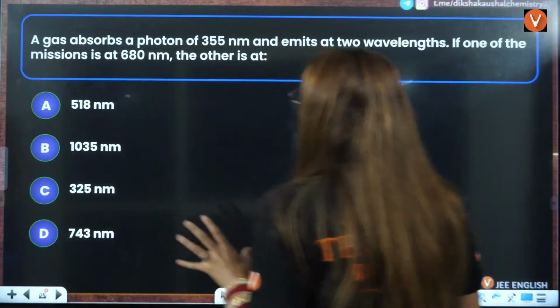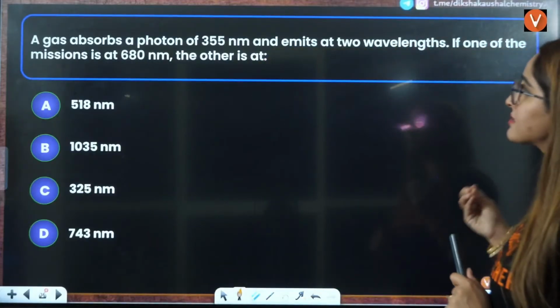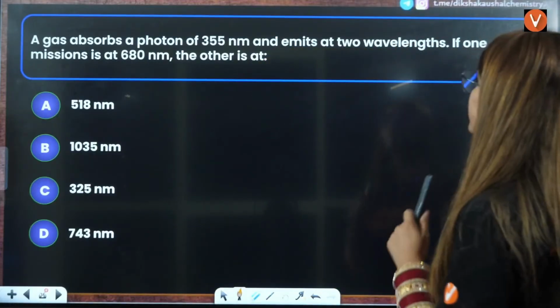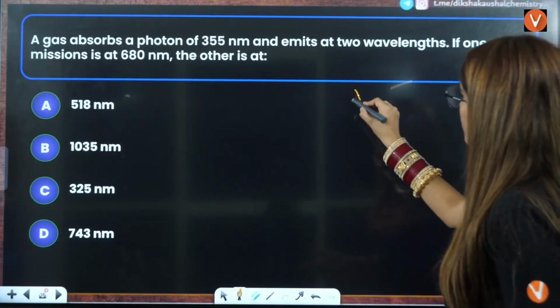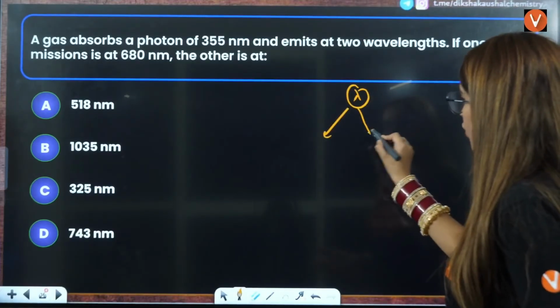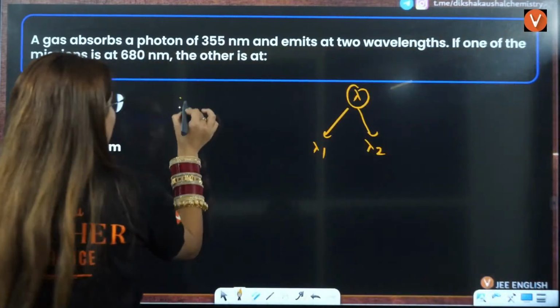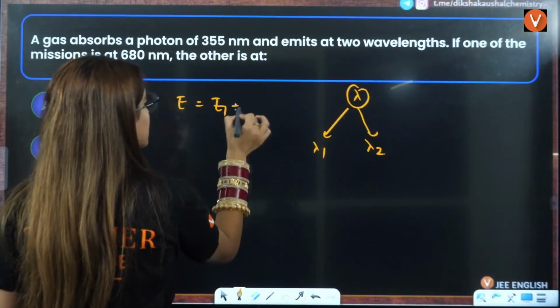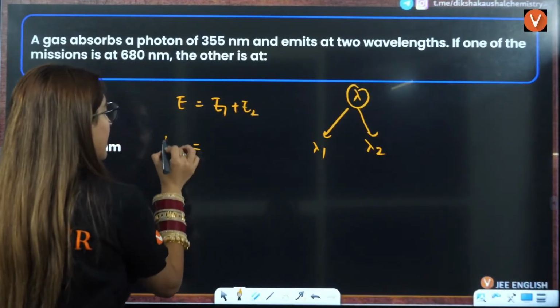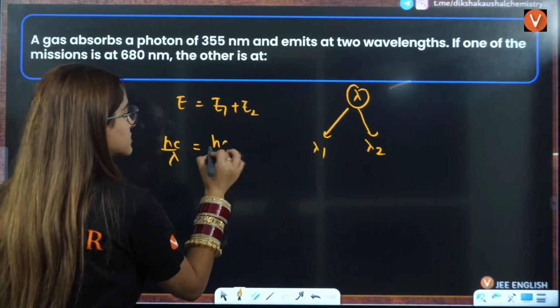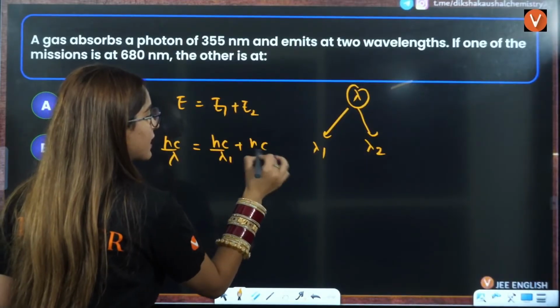Next is a gas absorbs a photon of 355 nanometer and emits 2 photons. It absorbs a photon, it emits 2 photons, that is lambda 1, lambda 2. That means we can say that E is equals to E1 plus E2. That means hc by lambda is hc by lambda 1 plus hc by lambda 2.